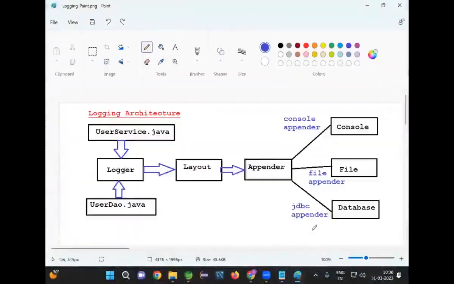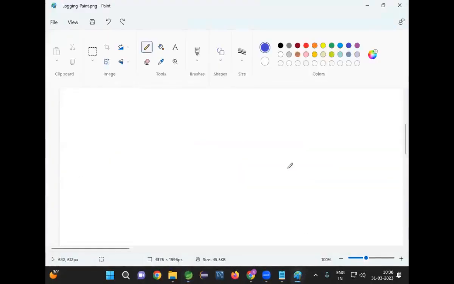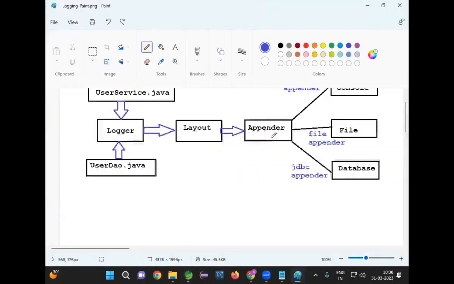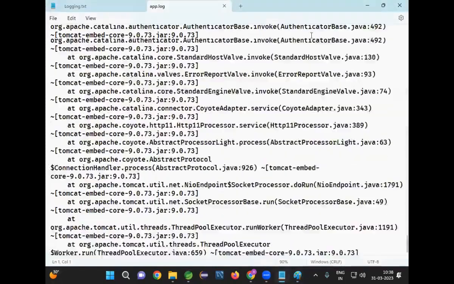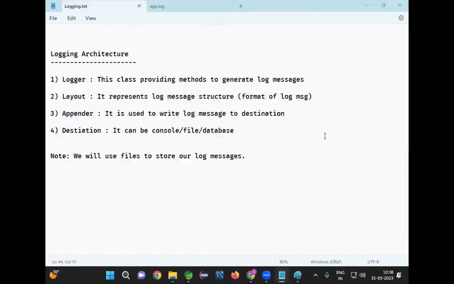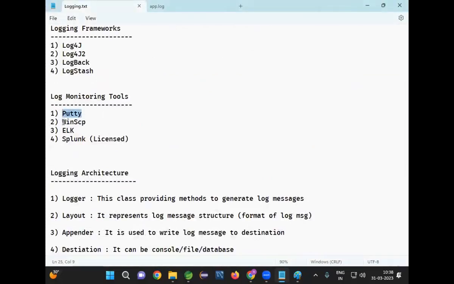But tomorrow in real time, the application will run in the cloud platform. Then how to monitor that log message? By using log monitoring software. Log monitoring softwares are available. What are the log monitoring softwares available? As we discussed, Putty is available, WinSCP available, ELK available, Splunk is available. Are you able to follow me?